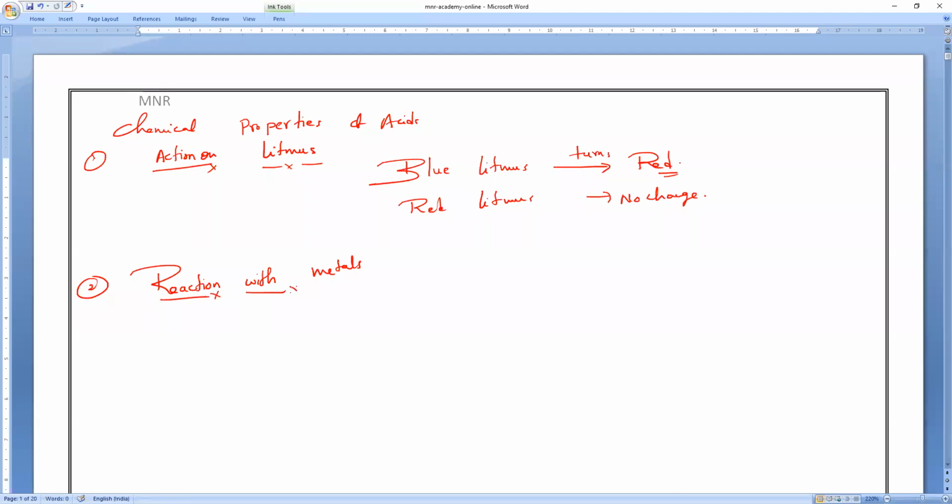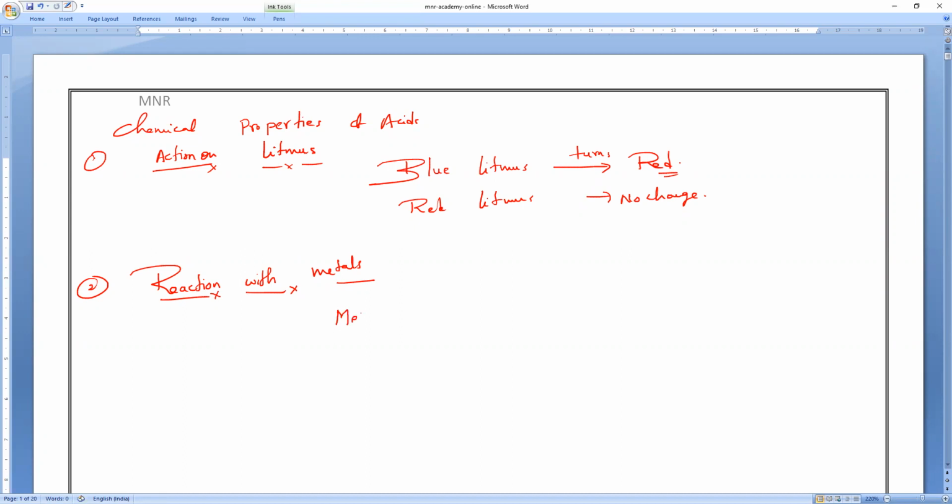So, reaction with the metals. Whenever acids react with metals, what gas is produced? All of you? Hydrogen gas. So the metals that are above hydrogen in the metal reactivity series can replace the hydrogen from acids, and they will form metal salt plus hydrogen gas.